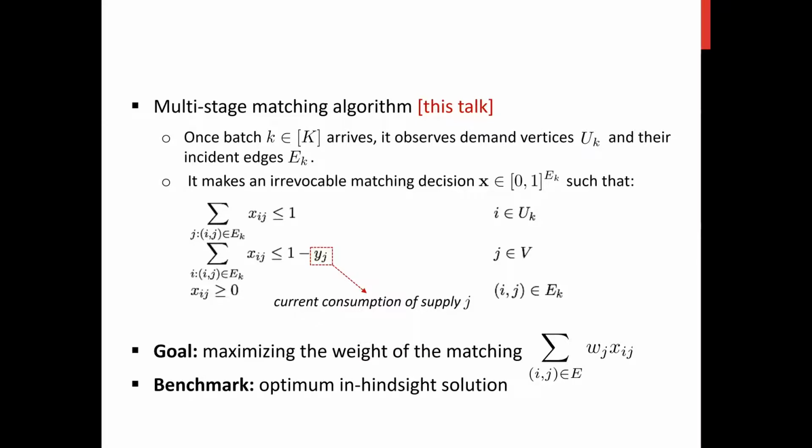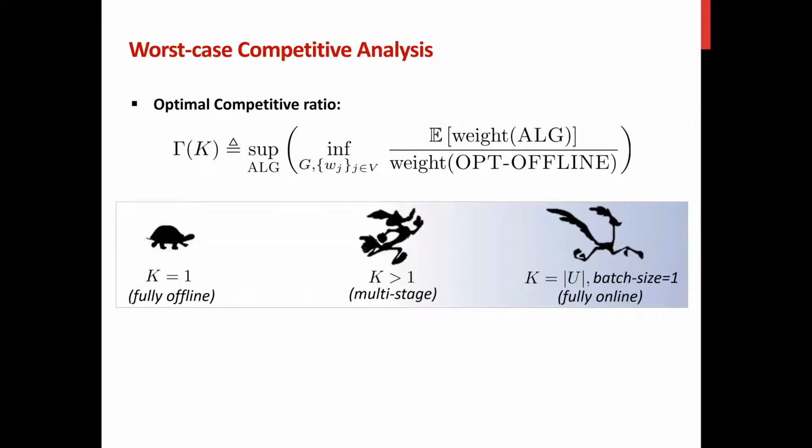Our goal is to maximize the total weight of the matching, and we will consider competing with a benchmark, which is the optimal in-hindsight solution, in other words, optimal offline. Specifically, we will measure the performance of a matching algorithm using the notion of competitive ratio, and our goal is to identify the optimal competitive ratio of our model.